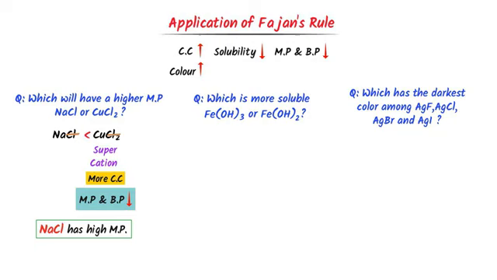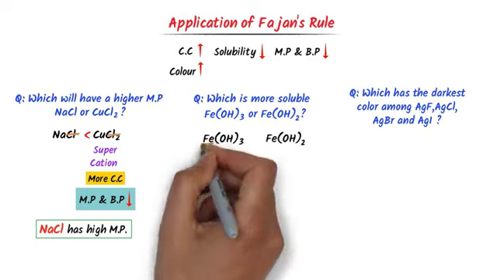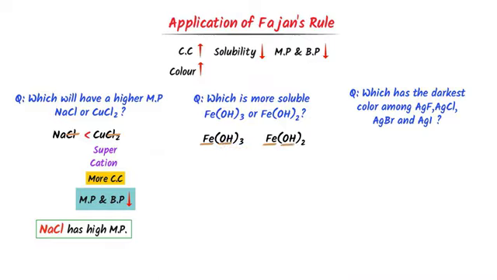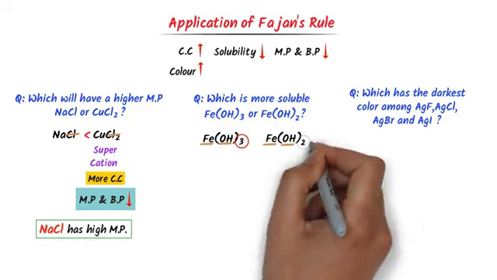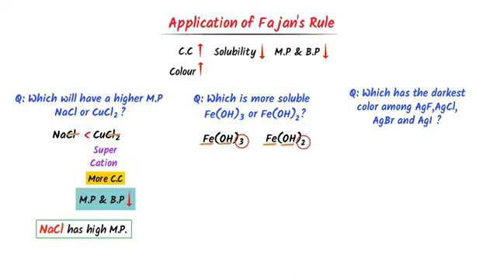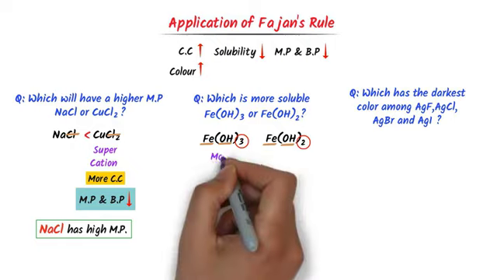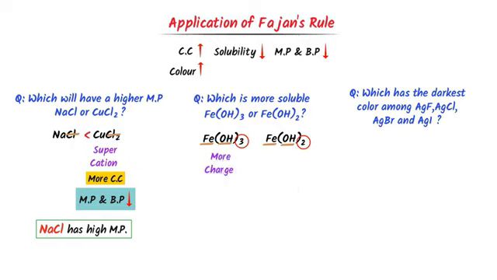Secondly, which is more soluble, iron 3 hydroxide or iron 2 hydroxide? In this case, both the cations and anions are the same, but the oxidation state of iron is positive 3 in this compound and positive 2 in this compound. We know that the greater the charge on a cation, the greater will be the covalent character.